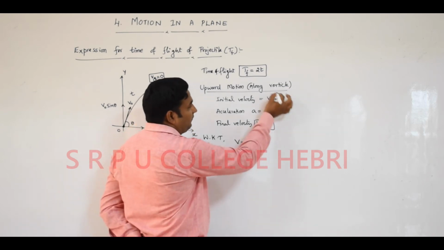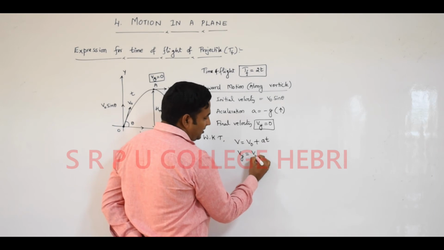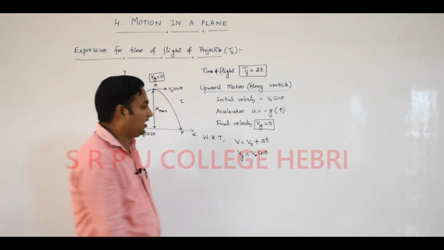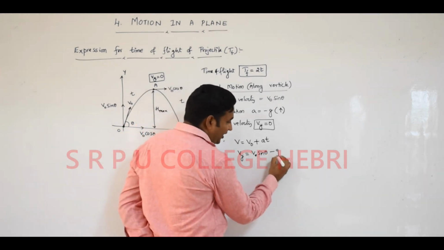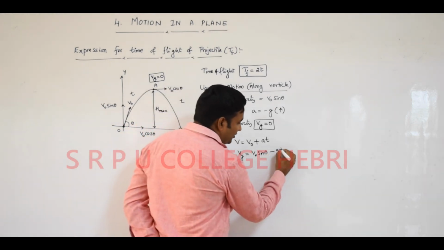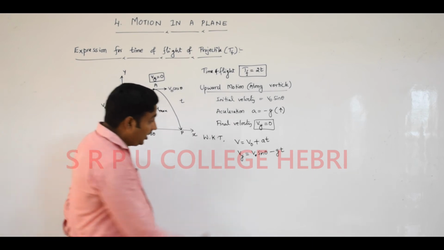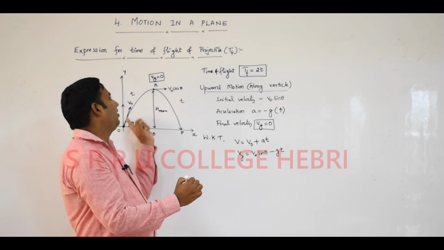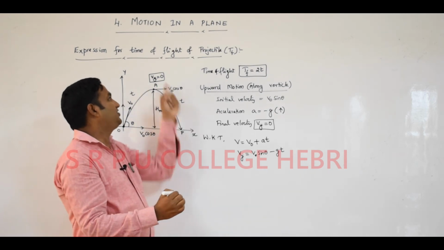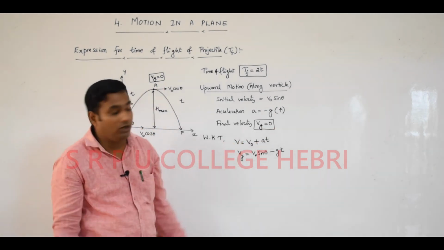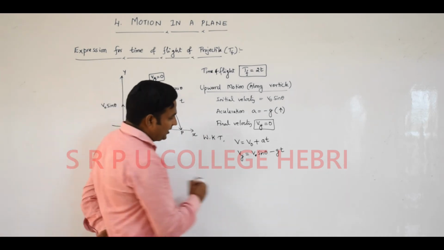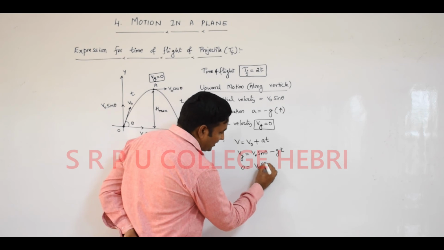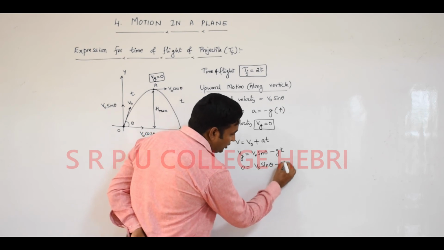Initial velocity of a projectile is equal to, what is that here? v naught sin theta along vertical. a is equal to minus g here. Time taken is equal to t. Again, the final velocity of a projectile in upward journey at a point A is equal to 0, that I already given here. By considering this, final velocity equal to 0, it becomes v naught sin theta minus gt.